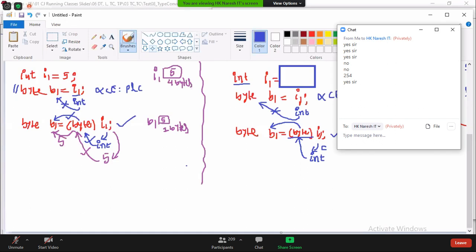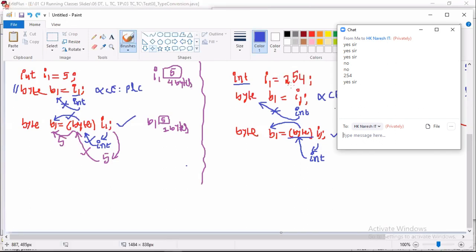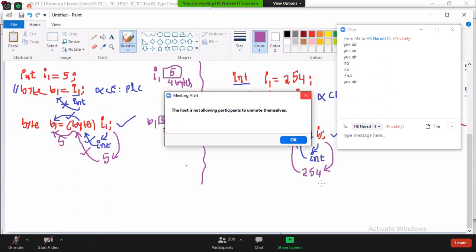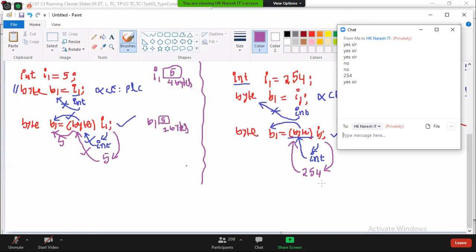JVM. Next, sir, the value was complete. Now all people tell me. Pinky, you can answer. JVM is coming into the picture. What is JVM doing? JVM is bringing the value. What is the value? 254. Yes, sir. JVM is verifying: is 254 in the range of byte or not? No, sir. Now will JVM throw an error? Yes, sir, that will be a runtime error, sir.